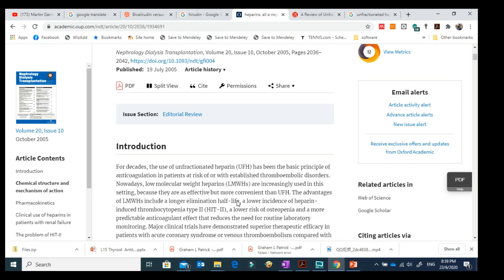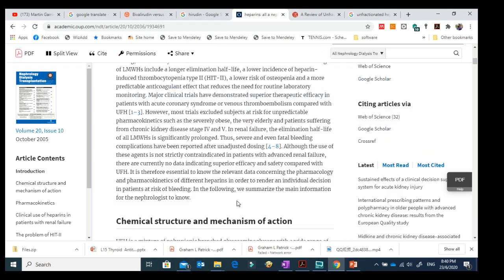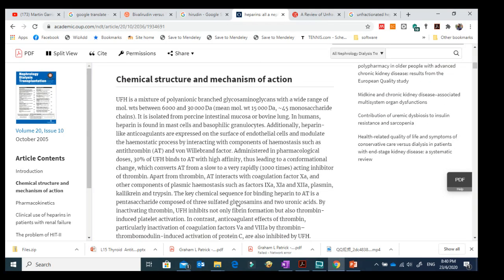So we are actually comparing high molecular weight heparin with low molecular weight heparin, or we can compare unfractionated heparin with low molecular weight heparin. When we take a look at this article, they are talking about unfractionated heparin as a polyionic branched glycosaminoglycan with a molecular weight between 6,000 and 30,000.